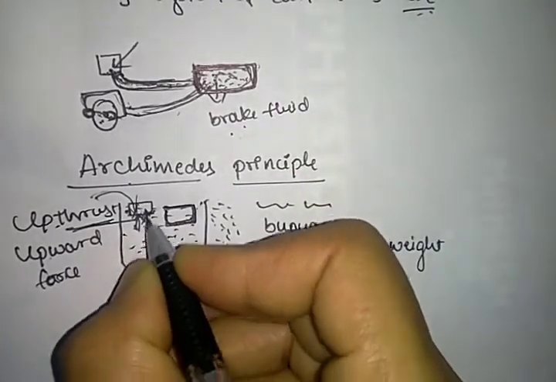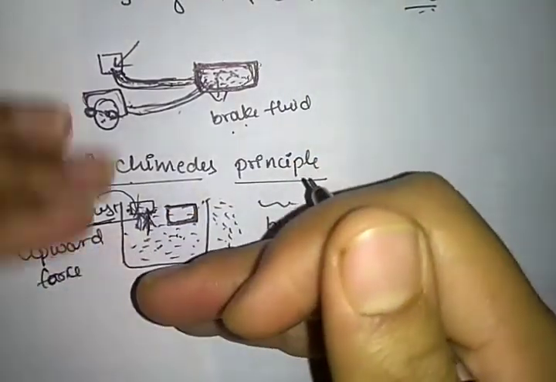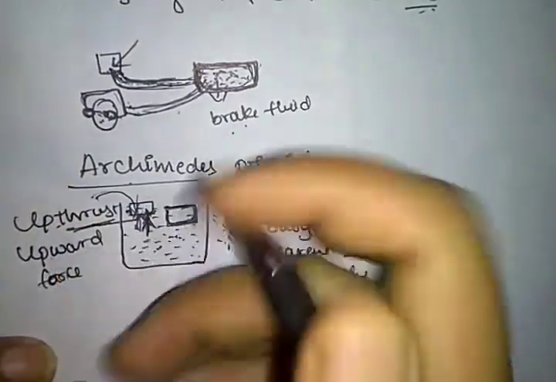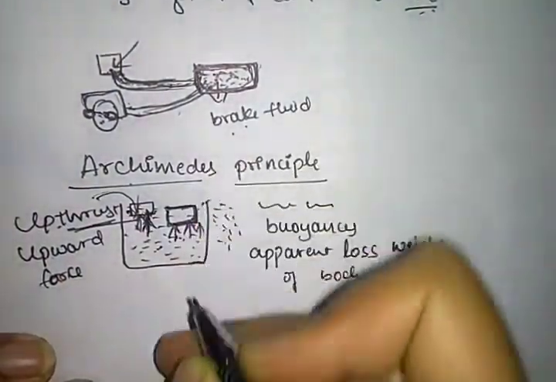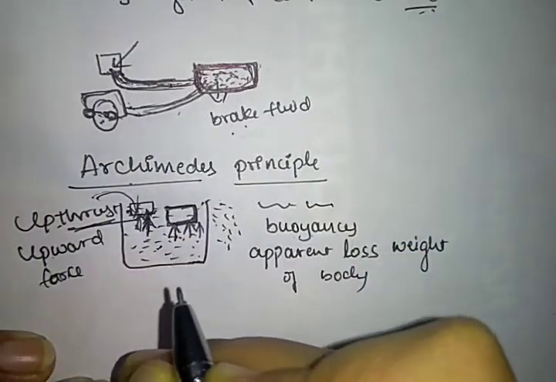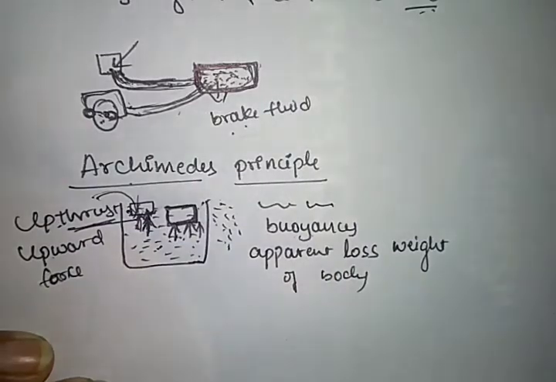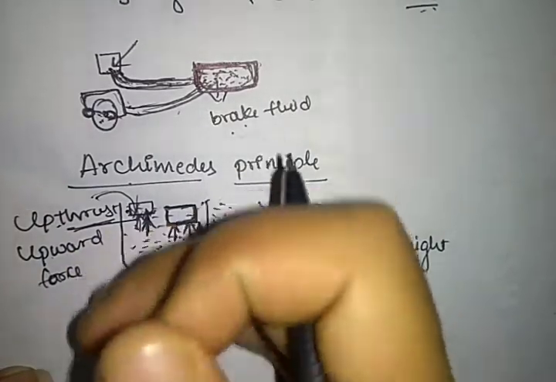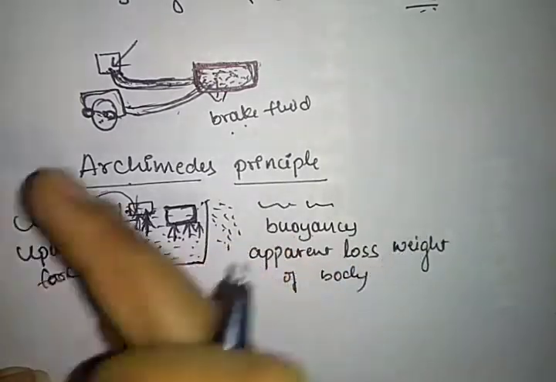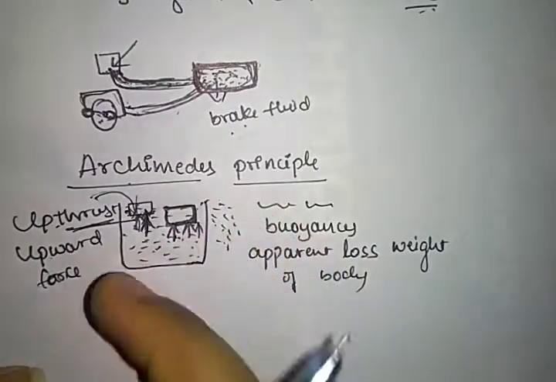Upthrust means the fluid tries to push the body upward. It creates an upward force by the fluid, the upthrust, which is equal to the weight of the fluid displaced. The fluid gets displaced. This is what the Archimedes principle states.